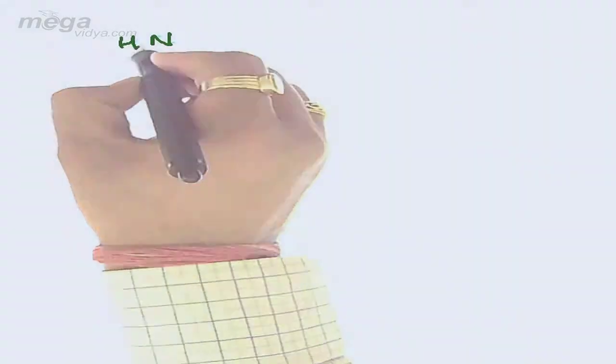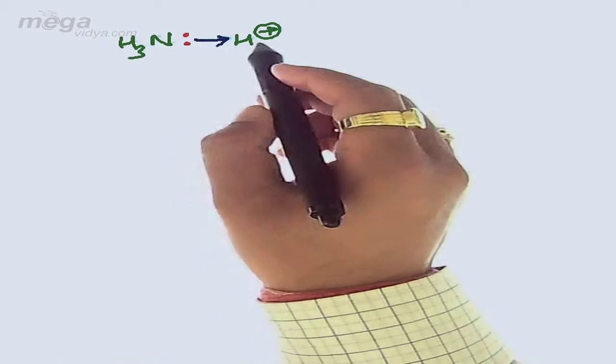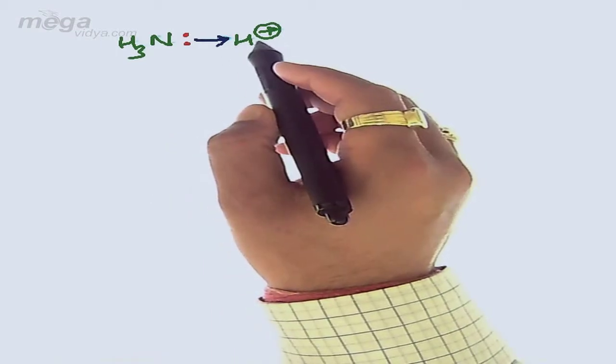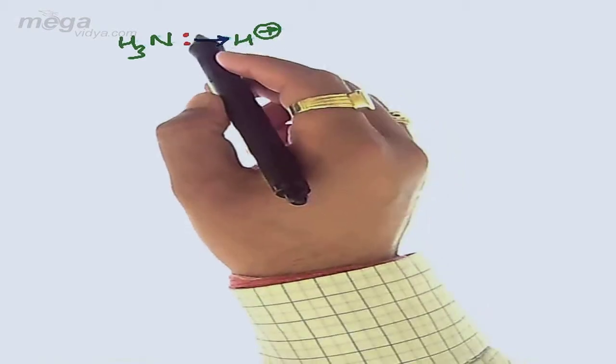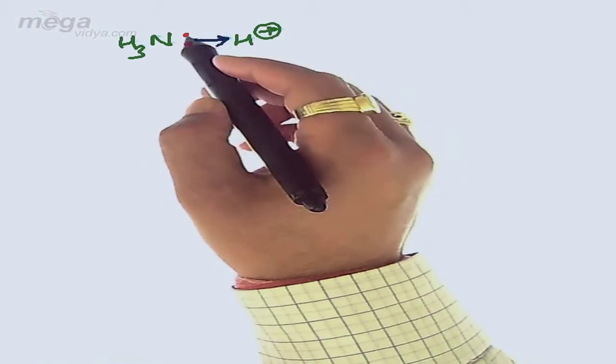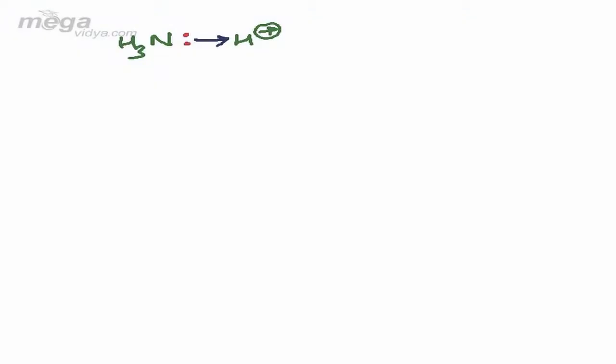Now we can draw the structure as NH3, where it has a lone pair, and H+ to complete the octet will share this pair of electrons. So basically there is no involvement of any electron from the H+ ion, rather it is only sharing a pair of electrons, that is the lone pair of the nitrogen atom belonging to NH3. So this bond will be called a coordinate bond.